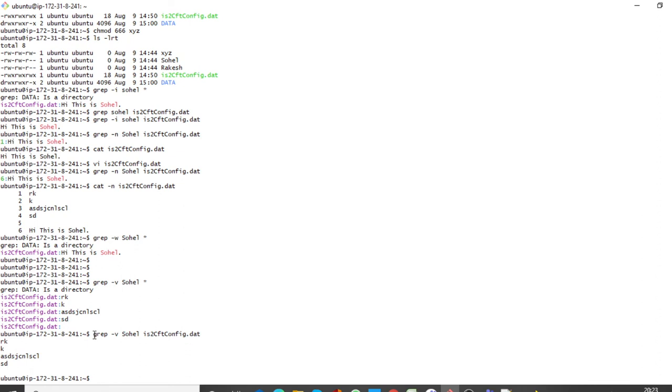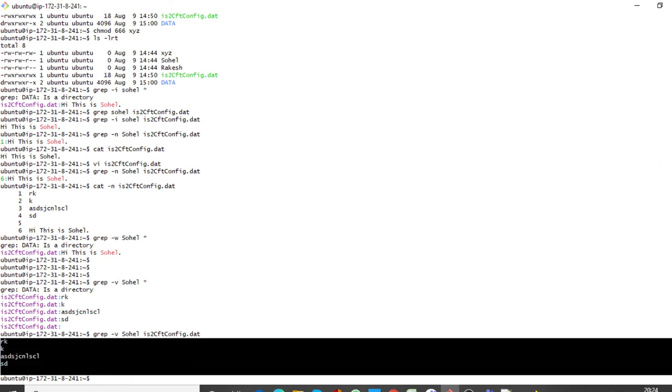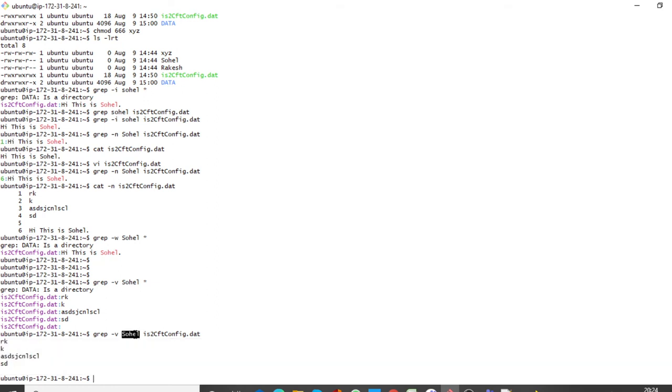You can see I am getting all the lines except Sohail. So here -v means it will ignore the pattern, Sohail is ignored here, and apart from Sohail all other lines will be in the output. If you don't want to see Sohail and want to see everything else, you can use the grep -v option.